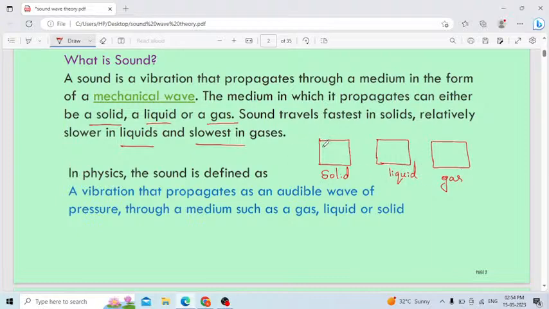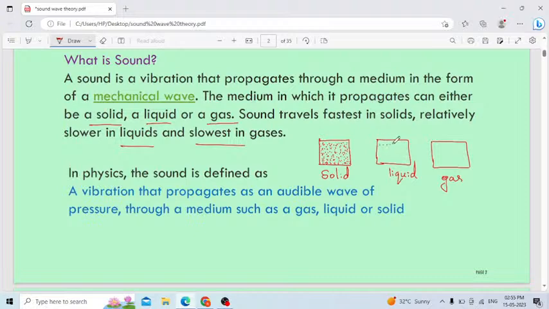You know already in a solid all the particles are very close to each other and closely packed. All materials are made up of particles. In a solid all the particles are very tightly packed. In liquid compared to solid, less tight. You can't see any gap between the particles in the case of a solid.